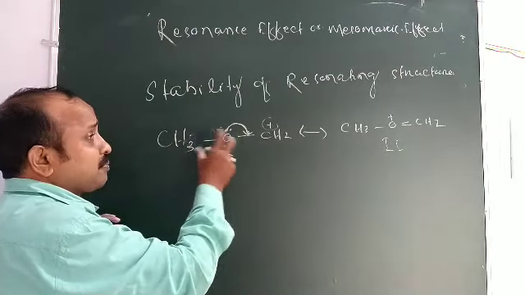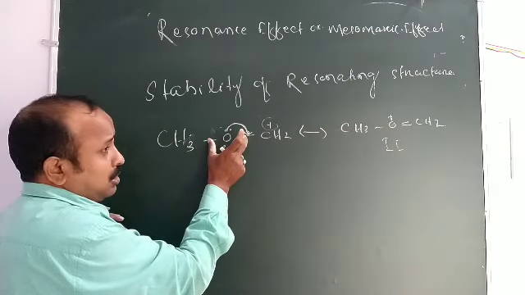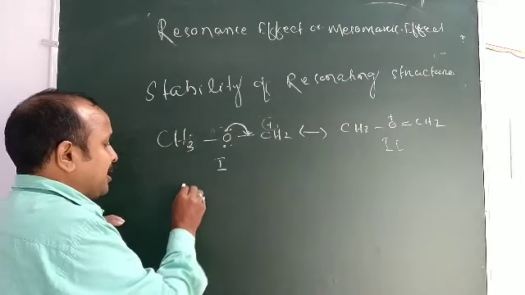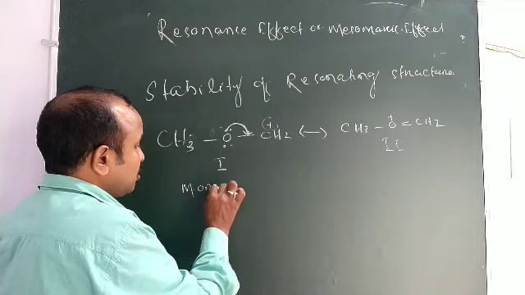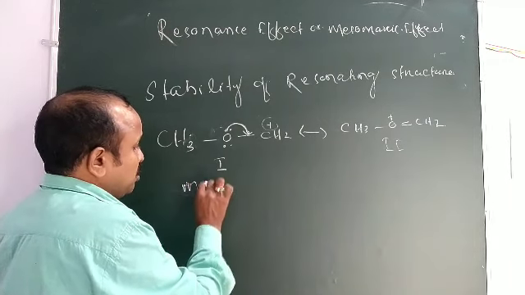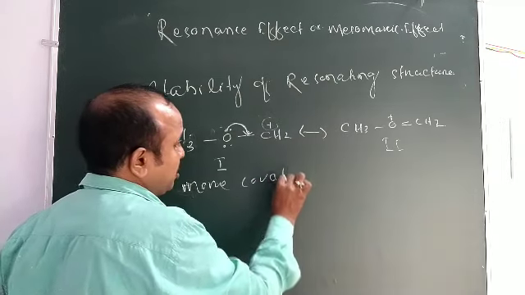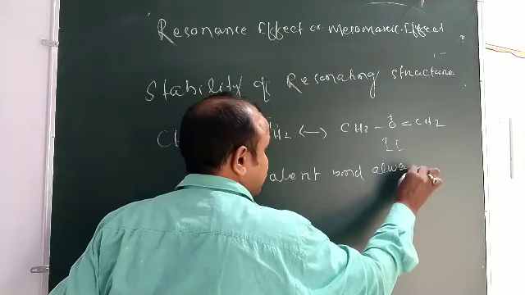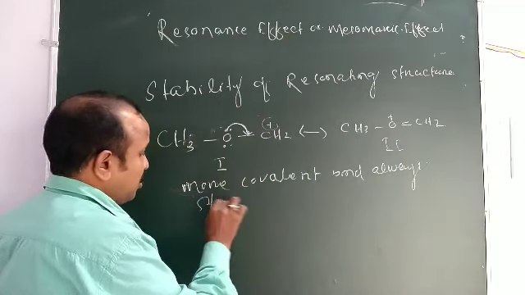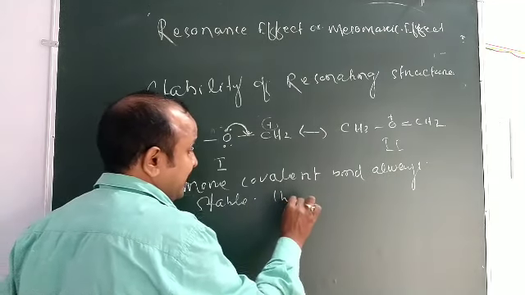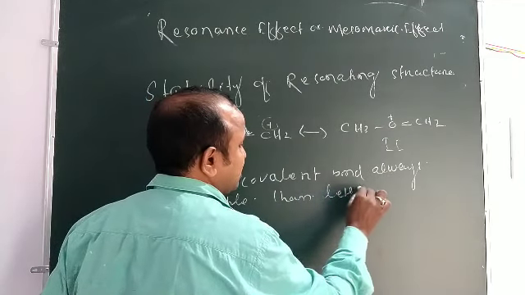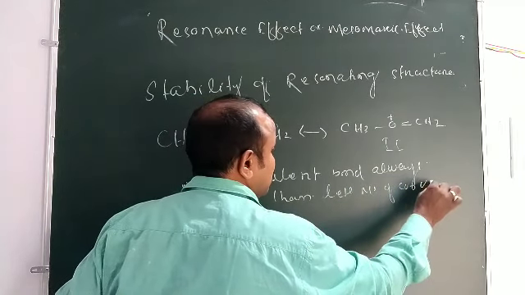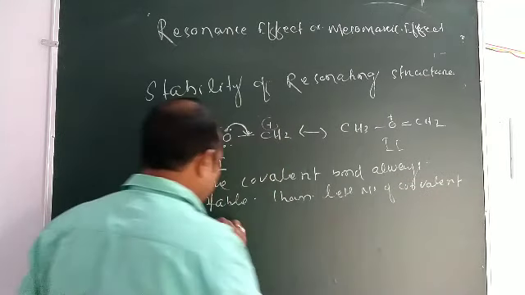If both are the same, but here are 2 covalent bonds, here are 3 covalent bonds. So more covalent bonds are always more stable than fewer covalent bonds, a less number of covalent bonds.